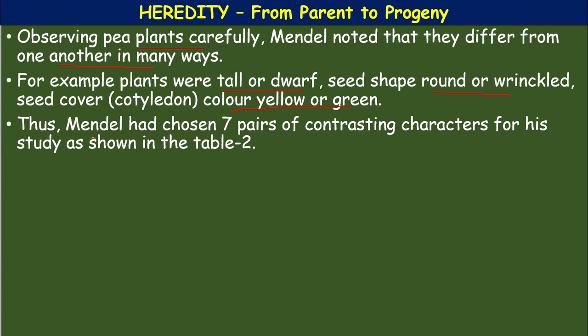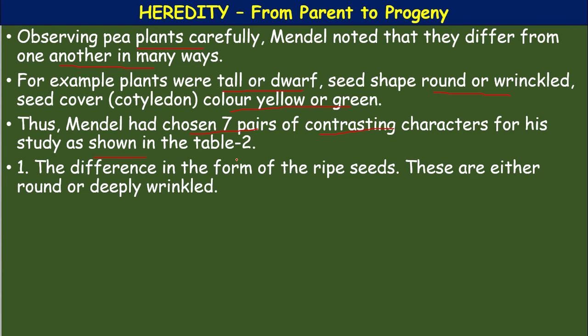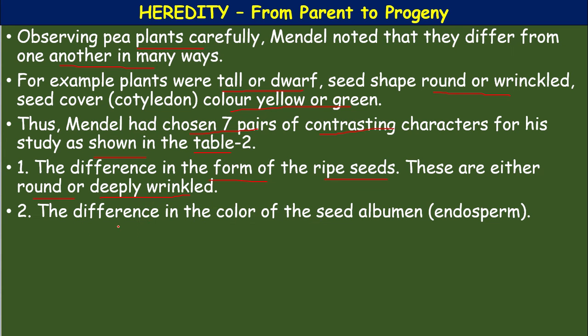Thus Mendel had chosen 7 pairs of contrasting characters for his study. In the table it has been shown, we will see. The difference in the form of ripe seeds: the ripe seeds of the pea are either round or deeply wrinkled.